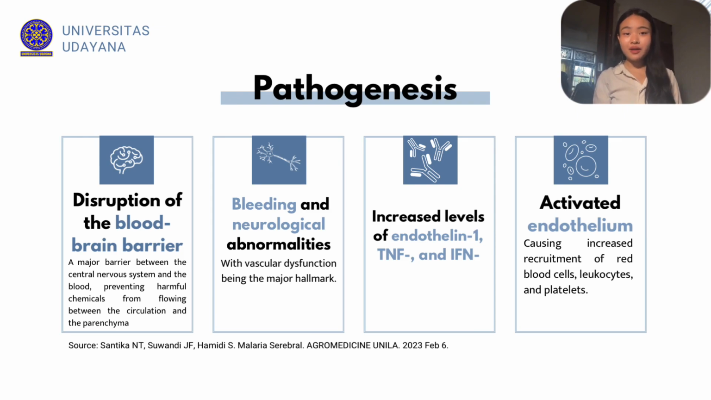Disruption of the blood-brain barrier can lead to bleeding and neurological abnormalities, with vascular dysfunction being the major hallmark. The disease is characterized by increased levels of endothelin-1, TNF, and IFN, which activate the endothelium, causing increased recruitment of red blood cells, leukocytes, and platelets.